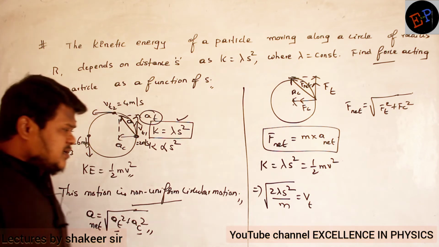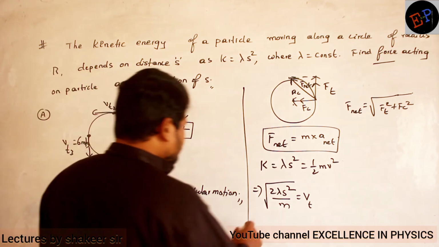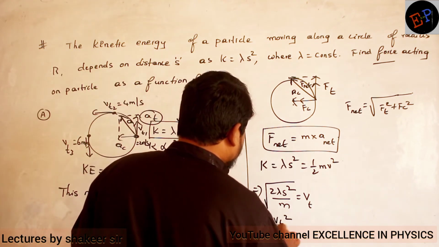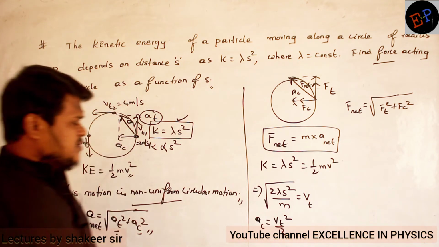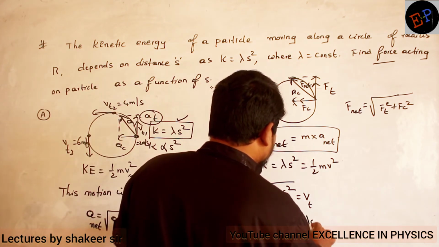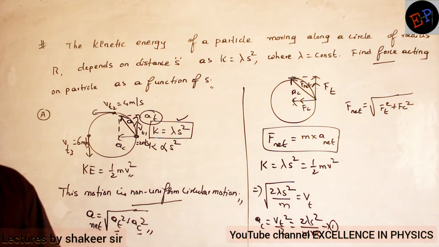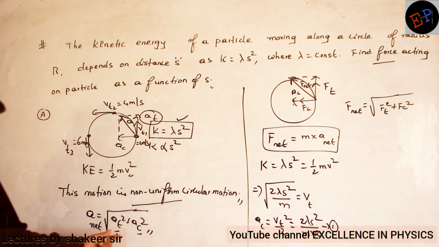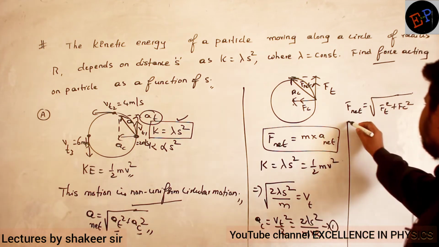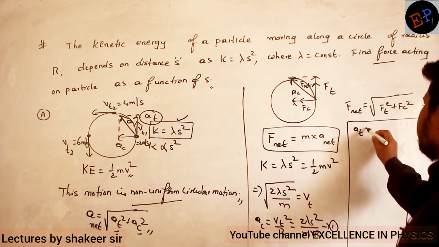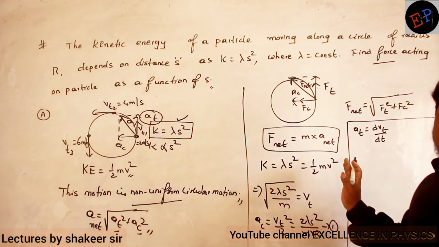Okay. So once I have the tangential velocity, now I can calculate centripetal acceleration. What is the equation for centripetal acceleration? Centripetal acceleration is vt square divided by r. The radius is already given, no? The circle of radius r is already given. So calculate vt square. vt square is 2 lambda s square divided by m. So this is my first equation. I got centripetal acceleration. So once I calculate centripetal acceleration, then I will go for tangential acceleration. So what is the equation for tangential acceleration? Tangential acceleration can be written as dvt divided by dt. This is one relation. You should remember these relations.